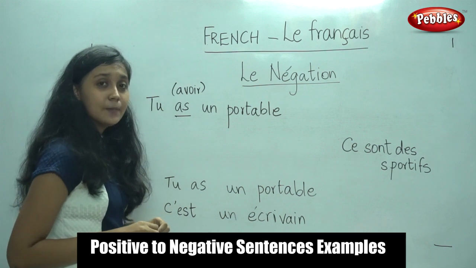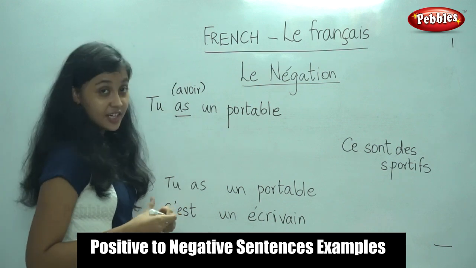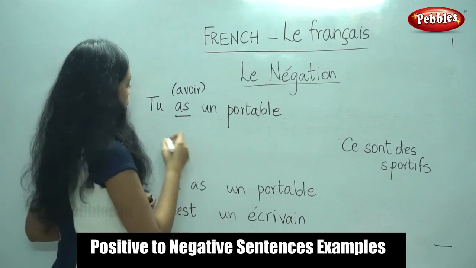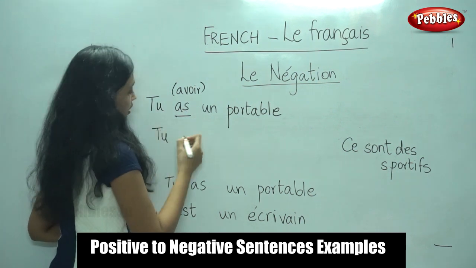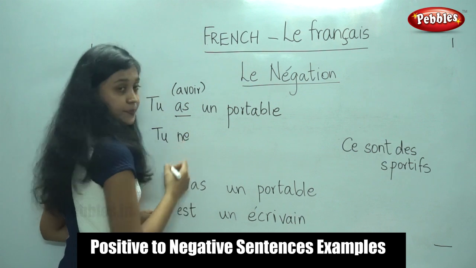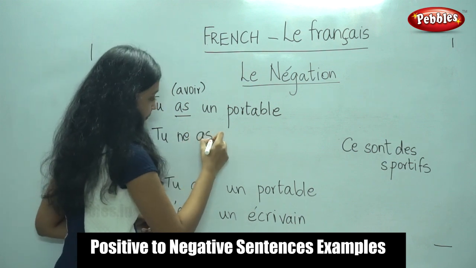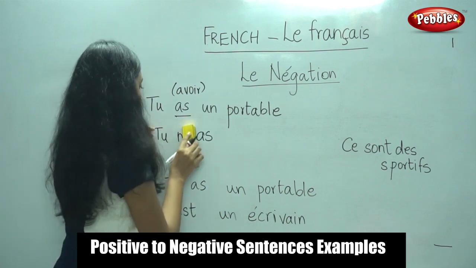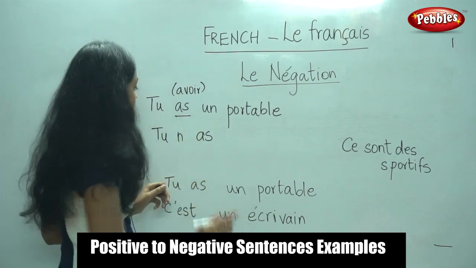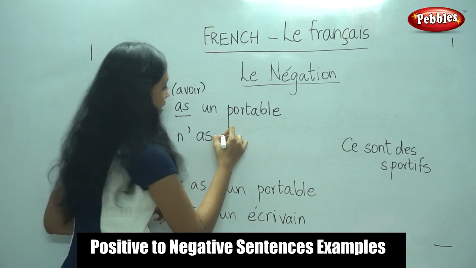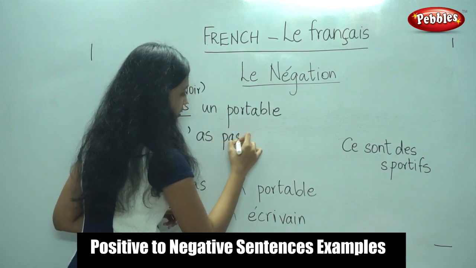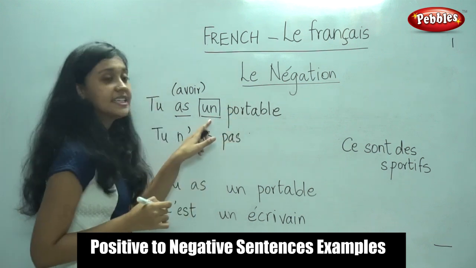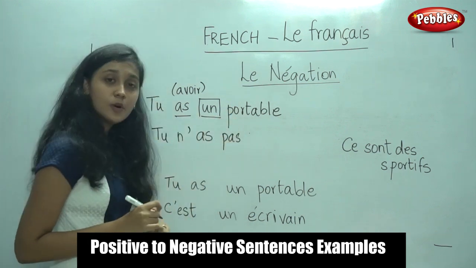What is the next step? We have to put ne before the verb and pas after the verb. So tu, ne, and write the verb. Since there is a vowel clash, yes, we would put an apostrophe. Tu n'as pas. So here also we have an indefinite article. Do you remember what we would do?